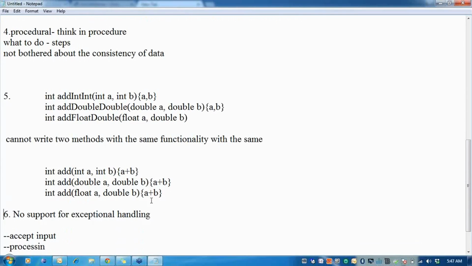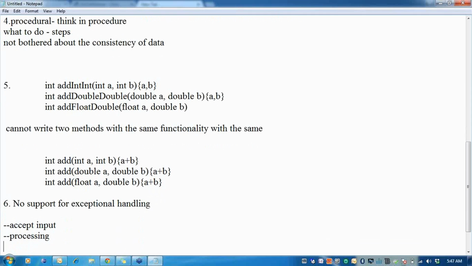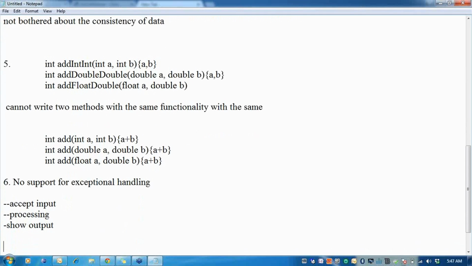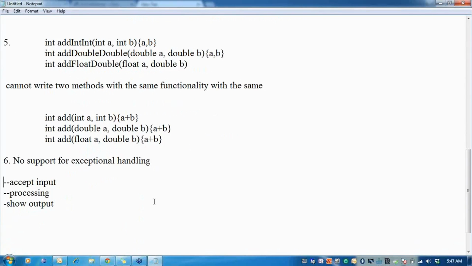Three, I have to generate some output, show output. Now, assume I'm accepting two numbers from the user, say A and B. So I'll say enter two numbers. Now I want the user to enter two values for A and B.